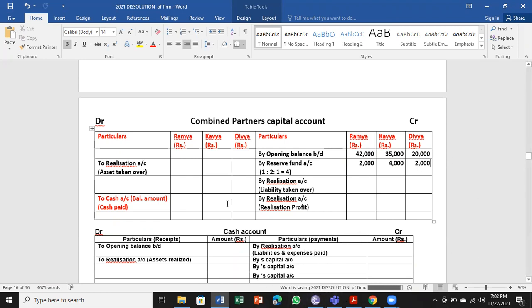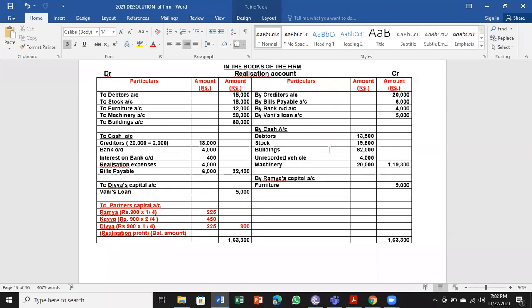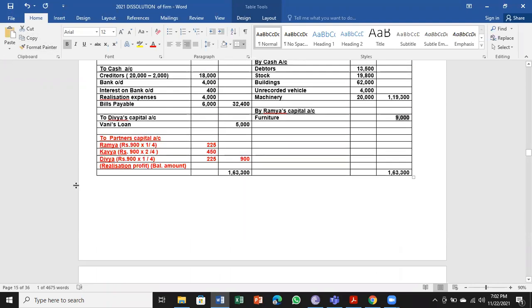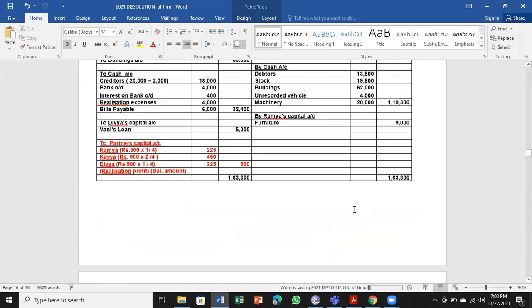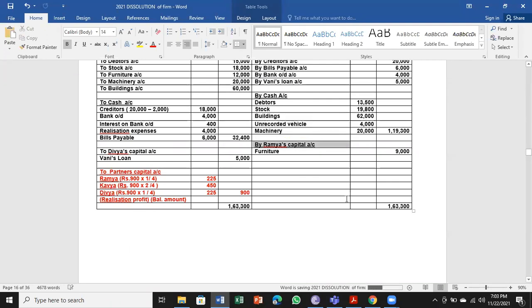Next, we have to transfer the entries from the realization account. Ramya has taken over furniture. It's called asset taken over, 9,000. So this will come to the opposite side, to realization account. Asset taken over is only by Ramya; Kavya and Divya have not taken anything, so this entry goes to the debit side.